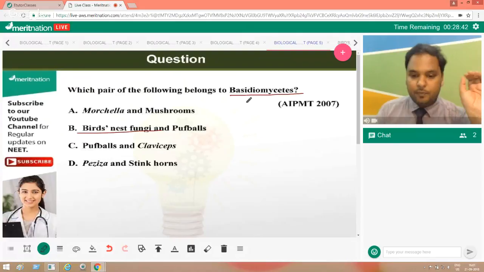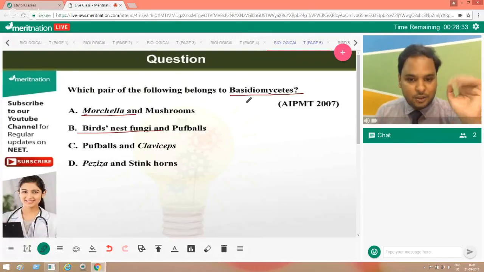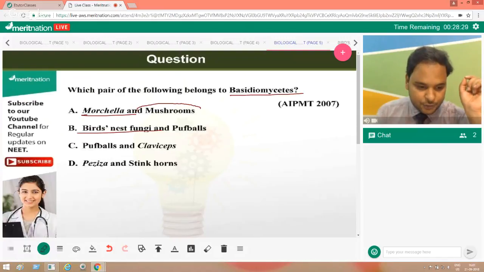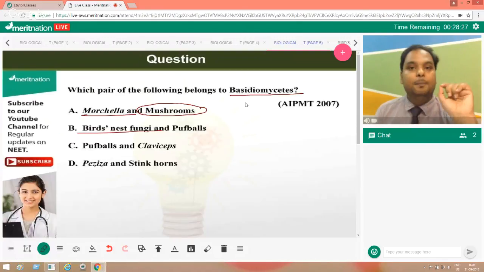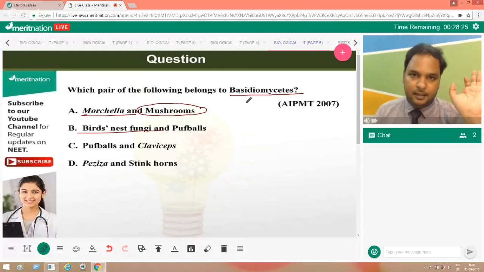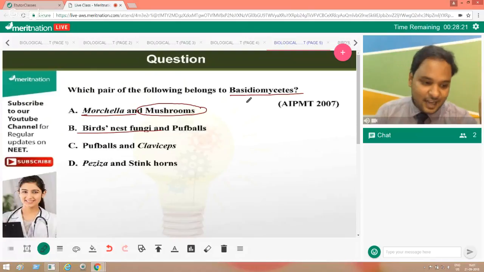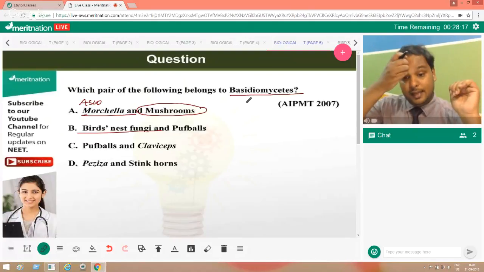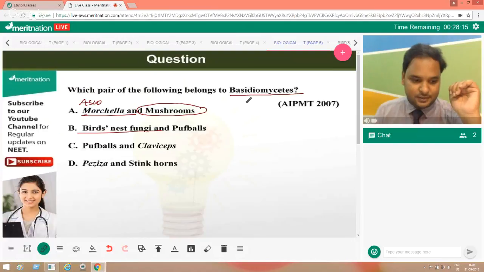So here, everyone, first of all, let's talk about Morchella. Is Morchella a Basidiomycetes, everyone? Because you are seeing mushroom here. Yes, mushroom is definitely Basidiomycetes, there's no problem. But is Morchella? No. It's an Ascomycetes.